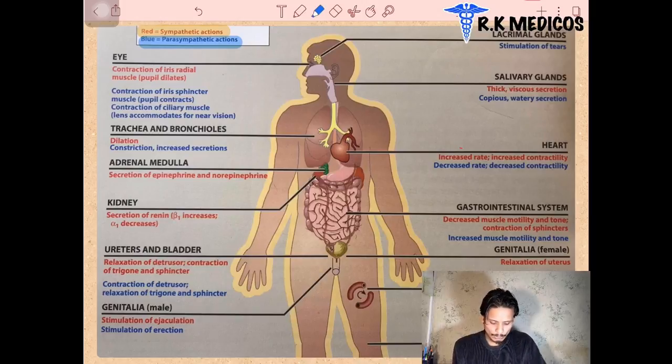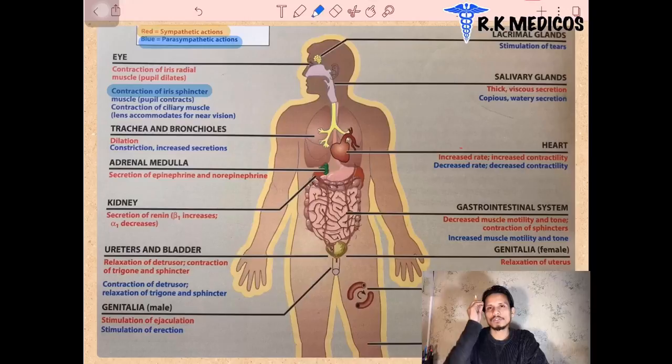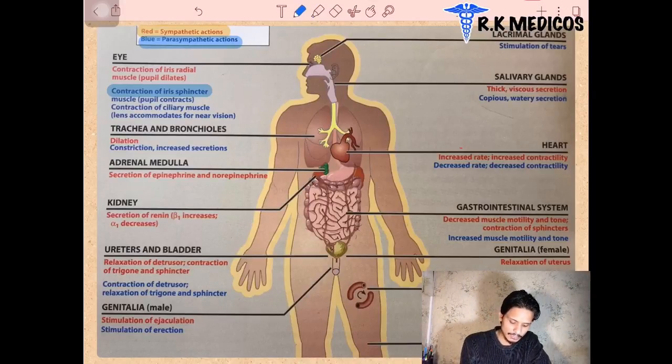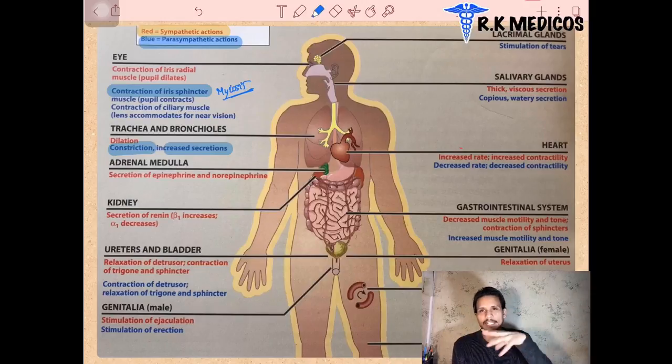We are going to see several points. First the parasympathetic, because now we are discussing the parasympathetic nervous system, which is represented by the blue color. In the eye they cause contraction, and we can say there is miosis in the eye. Next, in the trachea, I already told you there is constriction and an increase in secretion. There is stimulation, constriction, and then secretion from the glands present in it.